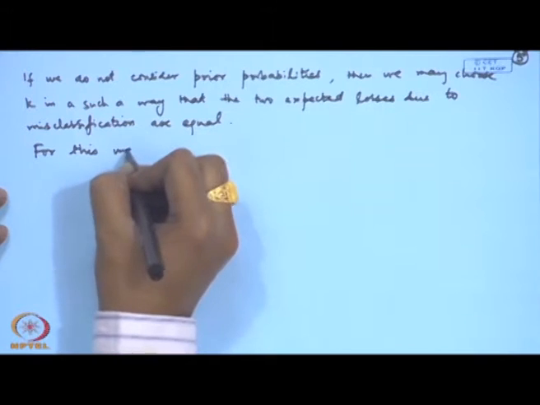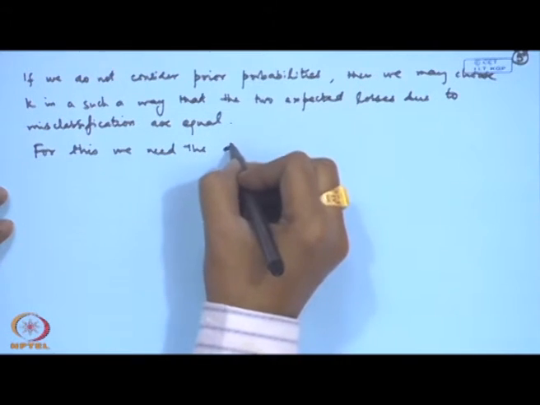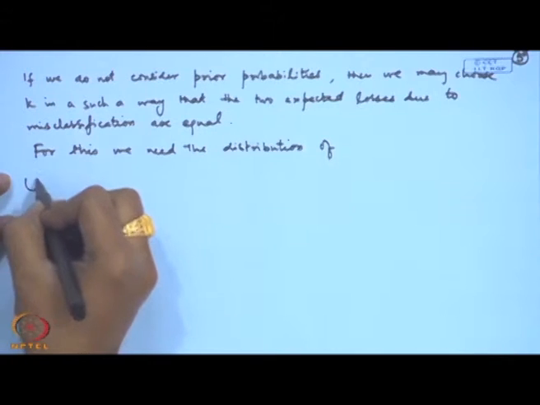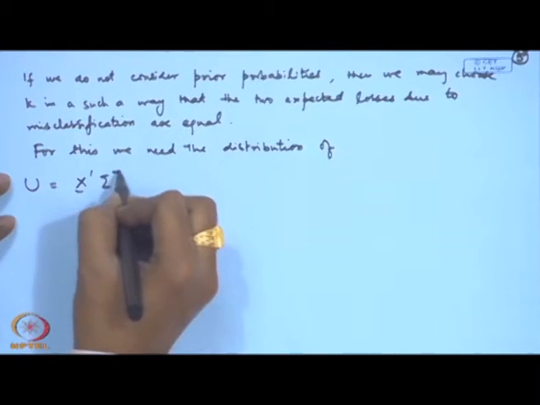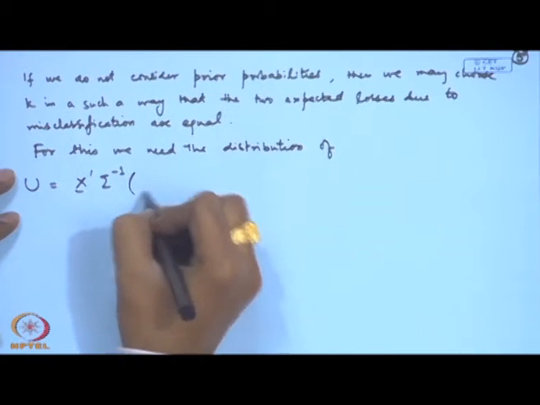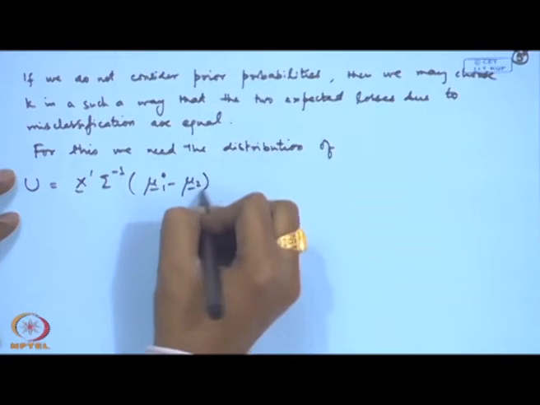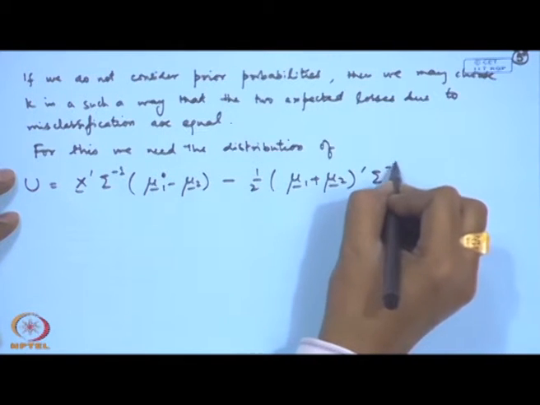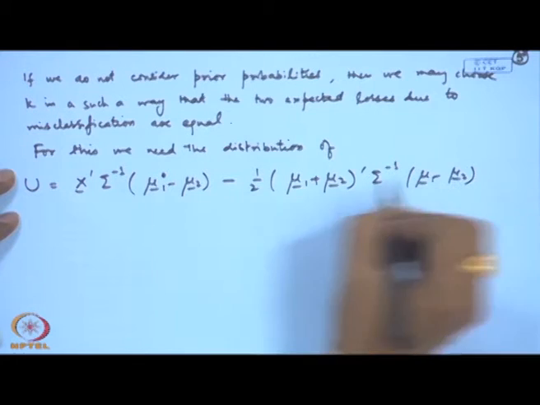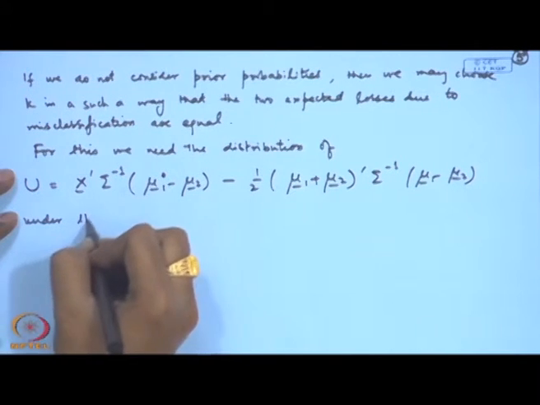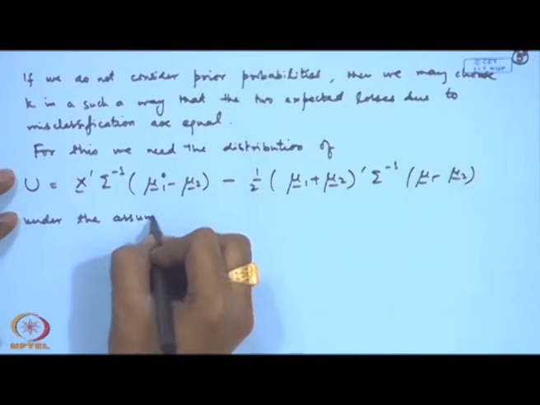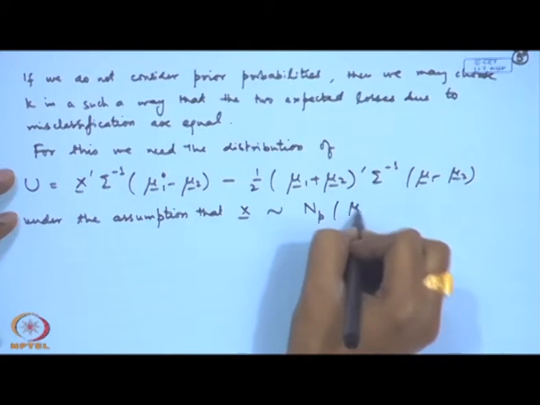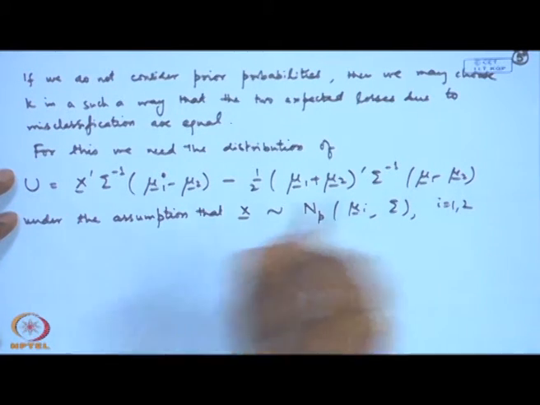For this we need the distribution of this quantity, which I denote by u, x prime sigma inverse (mu 1 minus mu 2) minus half (mu 1 plus mu 2) prime sigma inverse (mu 1 minus mu 2), under the assumption that x follows N_p(mu i, sigma), i equal to 1, 2.